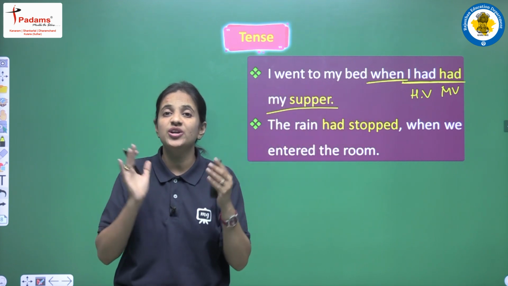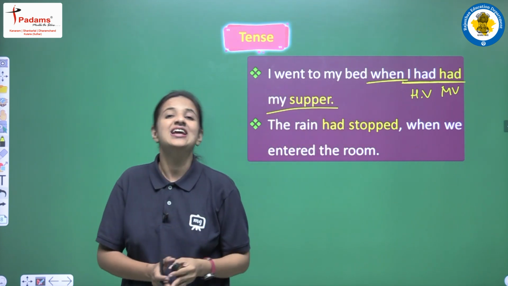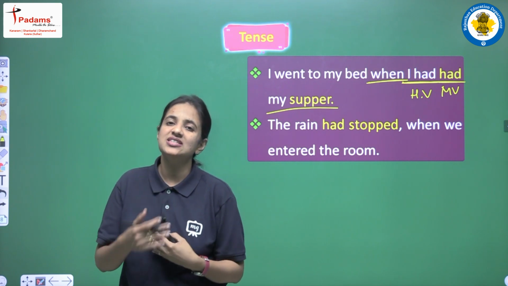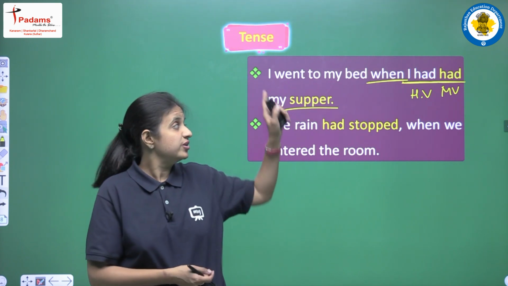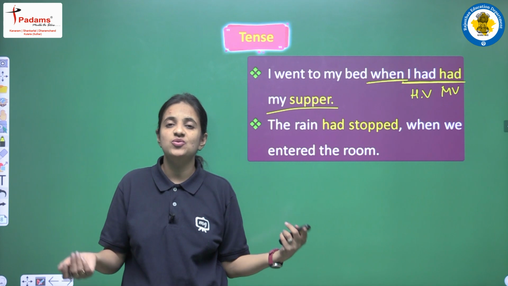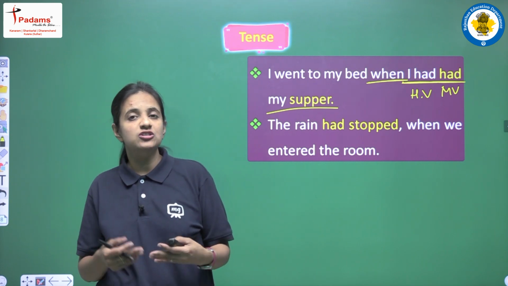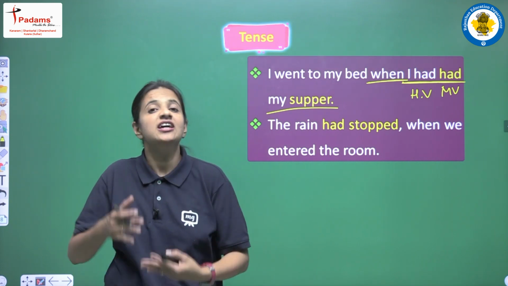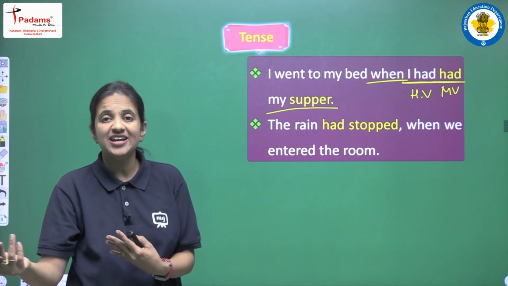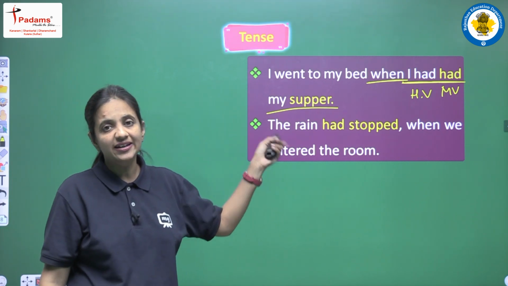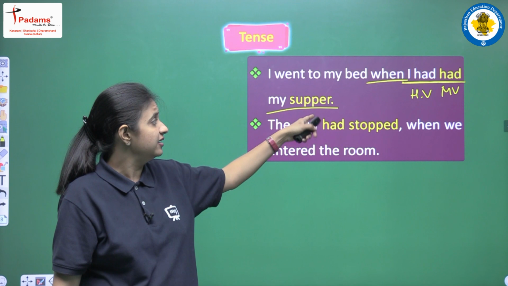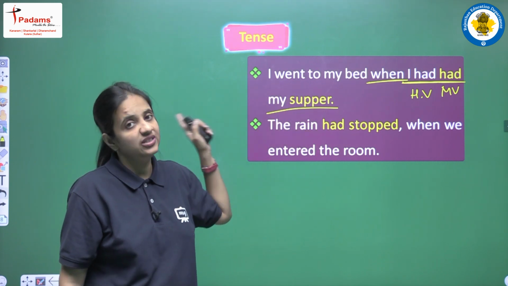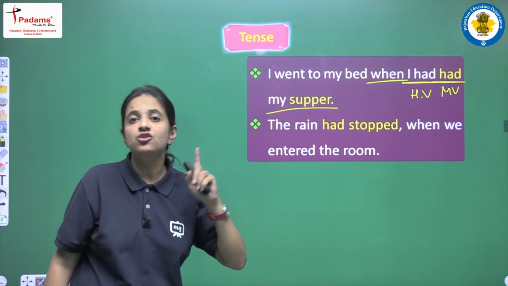So you have to read the sentence very carefully and you have to identify which action must have happened first. Okay, so in this sentence it's very obvious, it's very easy to identify because we will have dinner first, right? Only after that will we go to sleep. So which action happened first? Having dinner, taking a meal, taking supper. So this action we will write using past perfect tense.